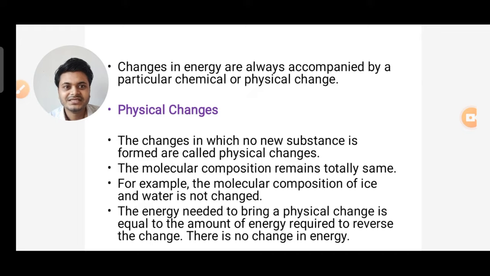The energy needed to bring a physical change is equal to the amount of energy required to reverse the change. There is no change in energy. So in a physical change, there is no change in energy, and even the molecular composition of ice and water does not change. Right. So here what we have learned, in a physical change, no new substances are formed.